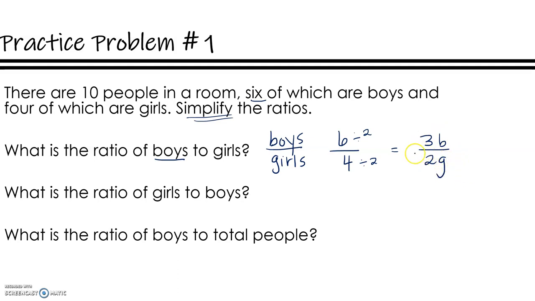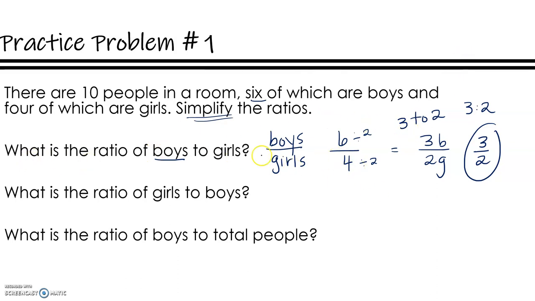I'm just putting my letters there to remind me what those stand for. But you could just say 3 to 2. You could also write it with a colon, and you could also write it with words. But that would be a great answer right there. And you don't change that in any way. A ratio has to have just one number on top and one number on bottom. You would not want to make this any different because remember, we're always just comparing two quantities.